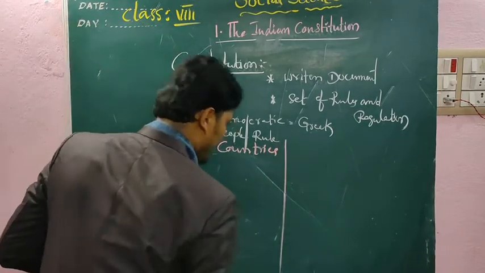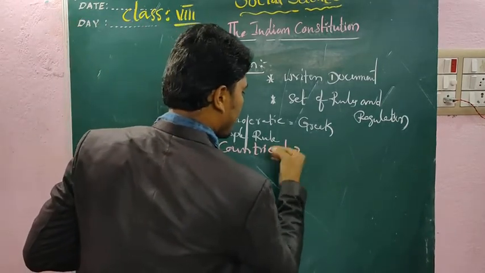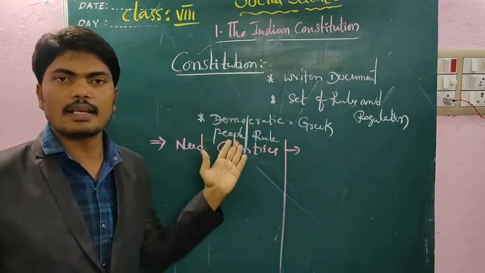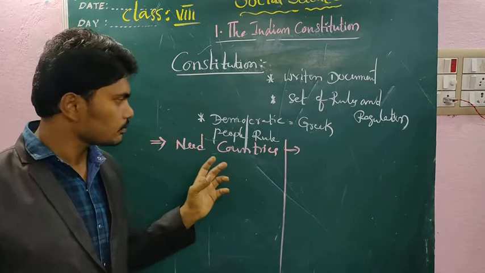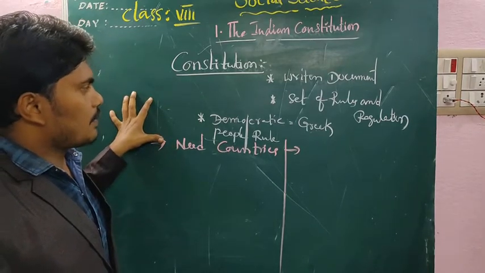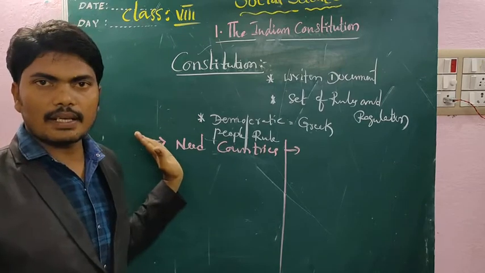First, the constitution sets certain rules and regulations, clearly written in a document, which is applicable for all democratic countries.